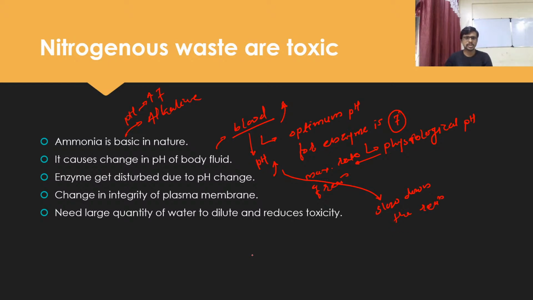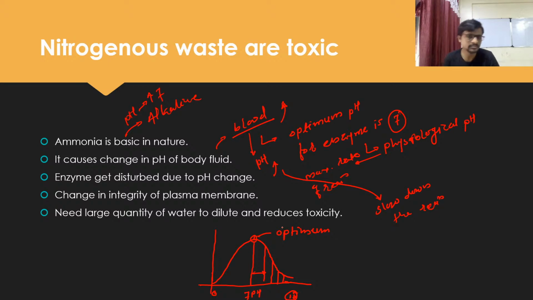Okay, it will slow down the reaction, because we know that a factor affecting the enzyme activity we already discussed. So the enzyme activity is like this. If you see, this peak is always at pH 7. It's a pH value, 0 here and 14 here. At this peak we call it optimum pH. And if you shift this pH toward 14, or alkaline, the value should be changed, or the reaction should slow down.